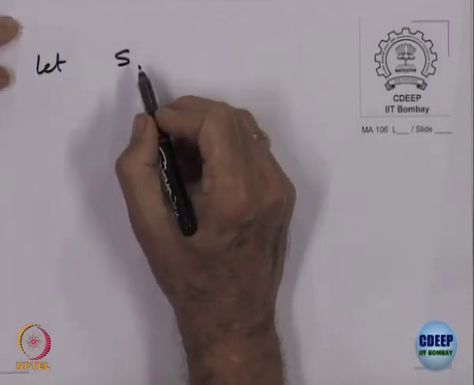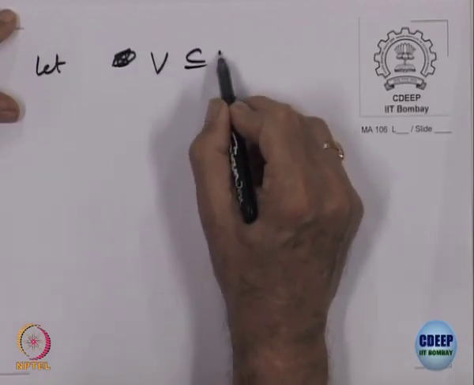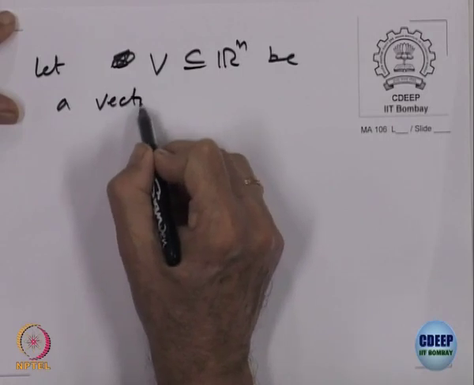So, that motivates a definition of what is called the basis of a vector space. So, let us define. Let us take, let V contained in R n be a vector space,